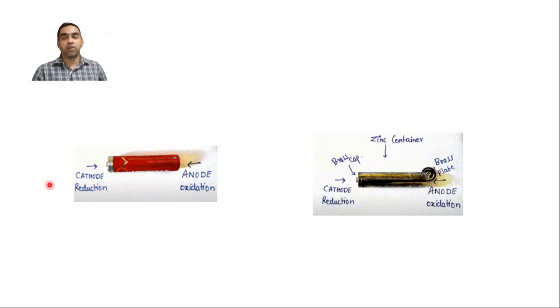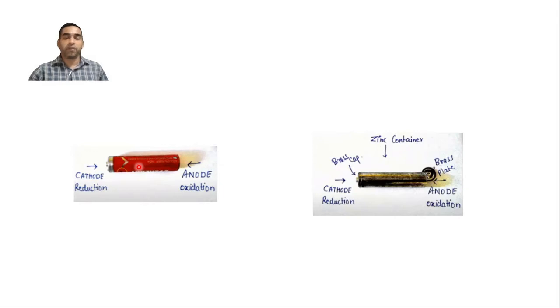It is opposite to an electrolytic cell. In an electrolytic cell, what you have studied in electrolysis, cathode is negative and anode is positive, but here it is opposite. So cathode is where the reduction takes place. If you open this up, the outer layer is of some company, maybe Duracell or Nippo; there are various companies which produce dry cells.